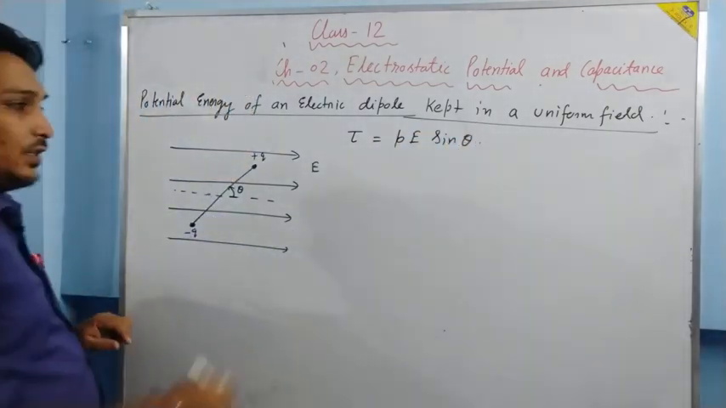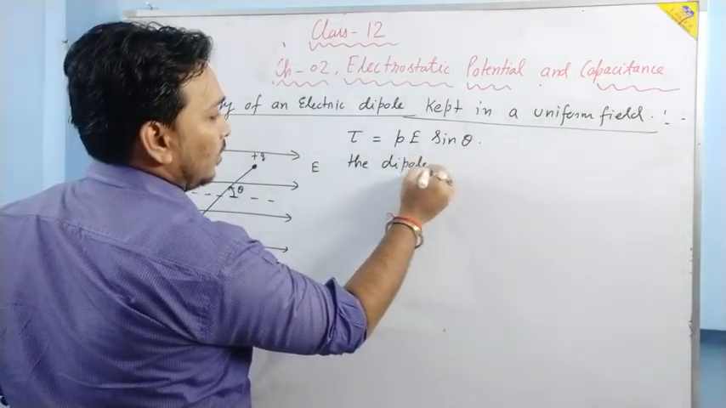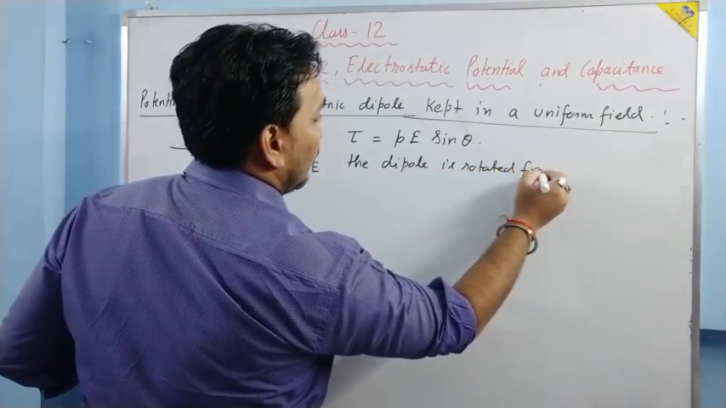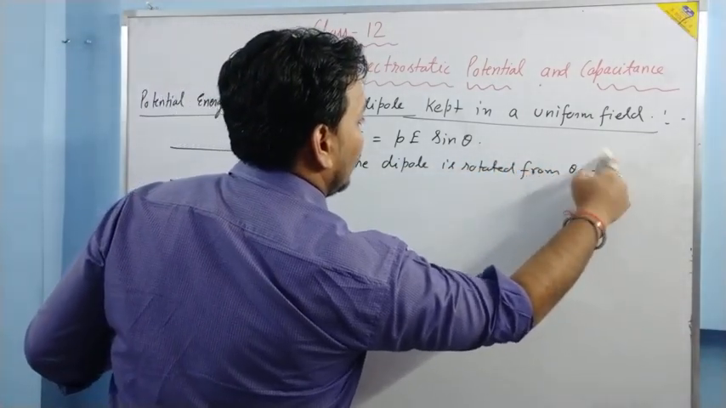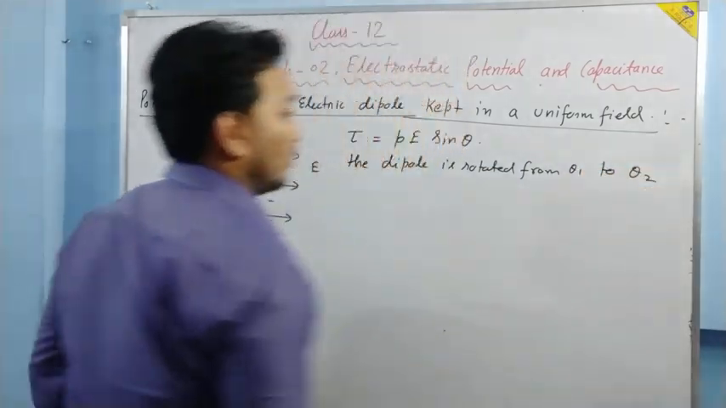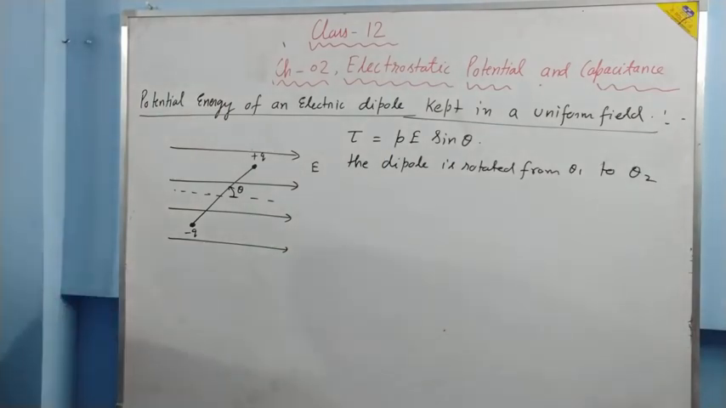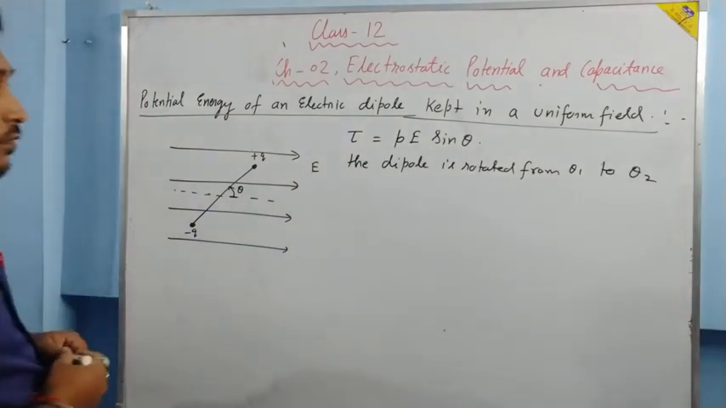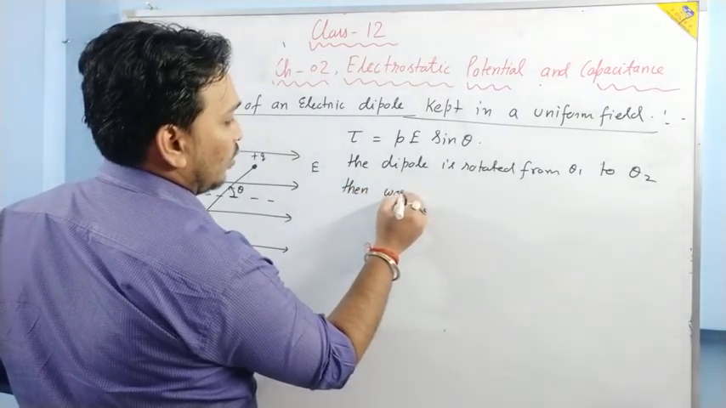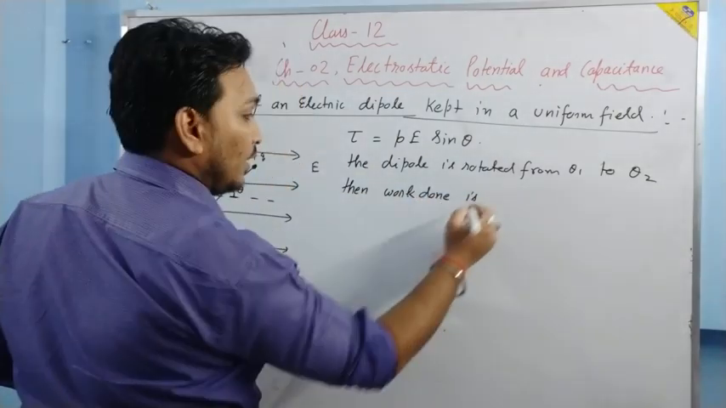Now suppose the dipole is rotated from theta 1 to theta 2. Suppose the dipole is rotated from theta 1 to theta 2 angle. Then what will be the work done in the process? Then work done is given by